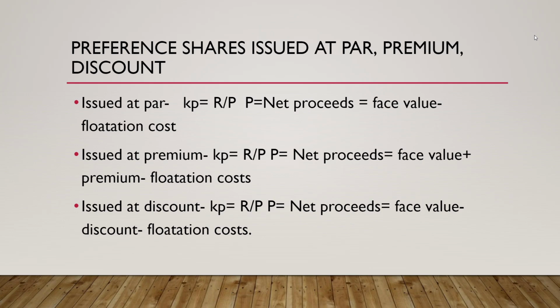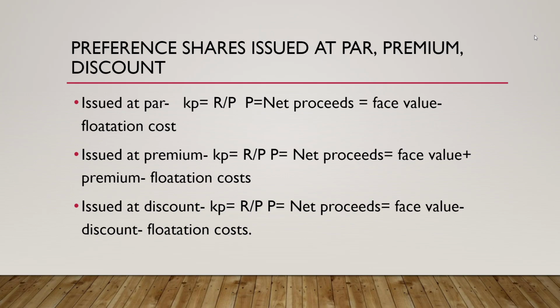Now, preference shares issued at par, premium and discount. The formula for preference shares issued at par: the cost of preference shares is equal to R divided by P, where P is equal to net proceeds, which is face value minus flotation cost.